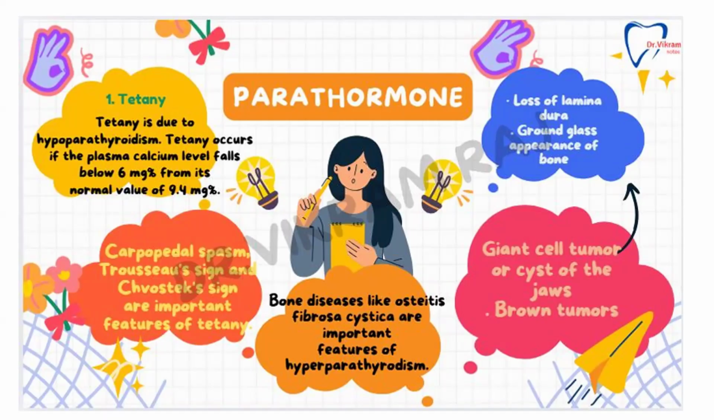The clinical conditions are carpopedal spasm, Trousseau sign, and Chvostek sign, which are important features of tetany. Coming to bone conditions, bone diseases like osteitis fibrosa cystica are important features of hyperparathyroidism, that is, hypersecretion of parathormone. Giant cell tumor or cyst of the jaws, or brown tumors, can occur, and loss of lamina dura and ground glass appearance of the bone are seen.